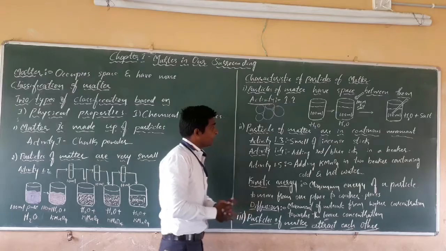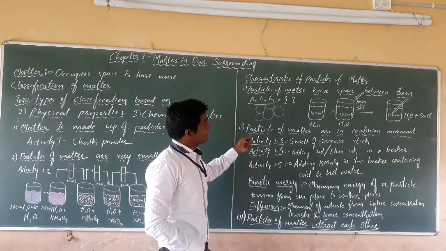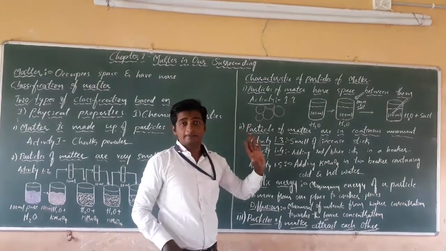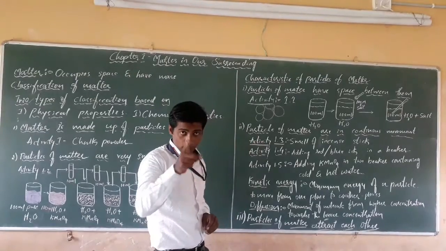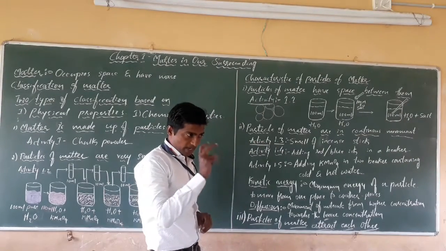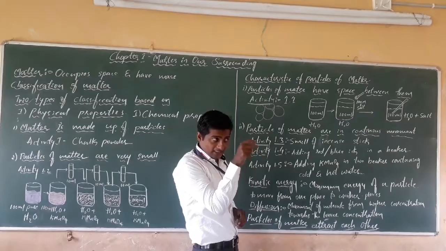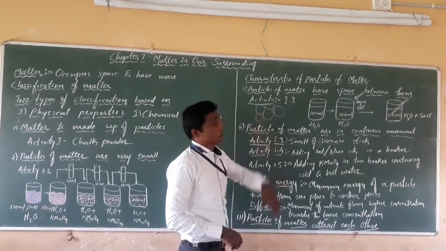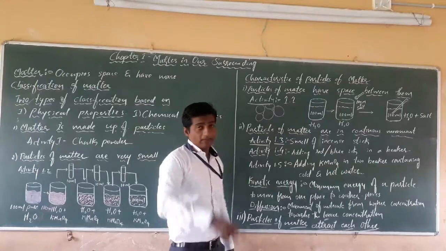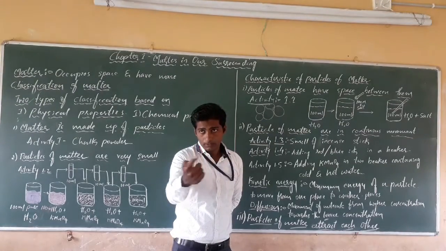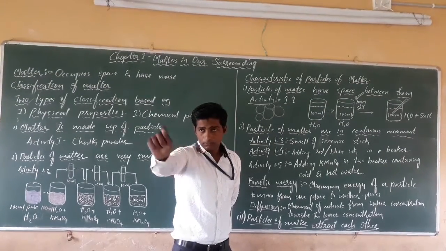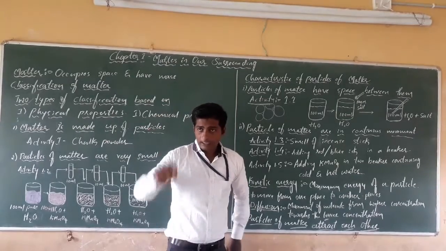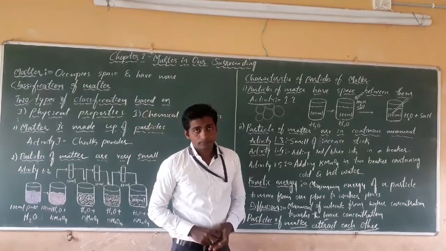The next property is that particles of matter are in continuous movement. In a matter, particles are there and they are in continuous movement. See activity 1.3 in your textbook. Take one incense stick, light it and put it in a corner.